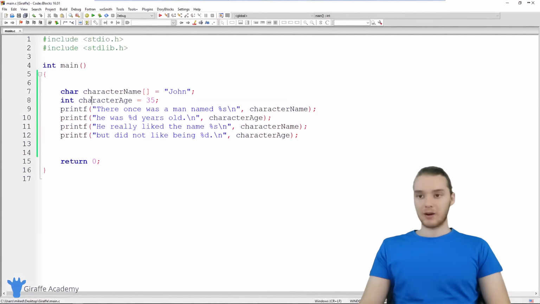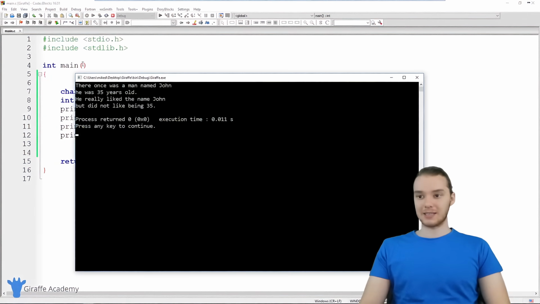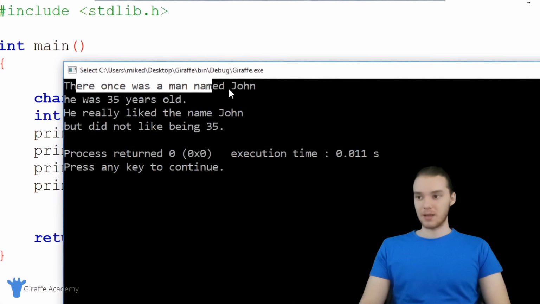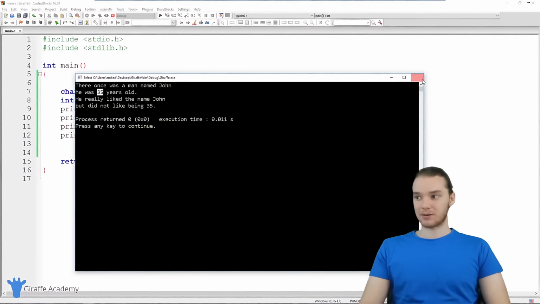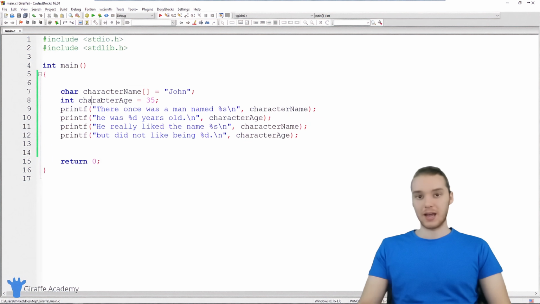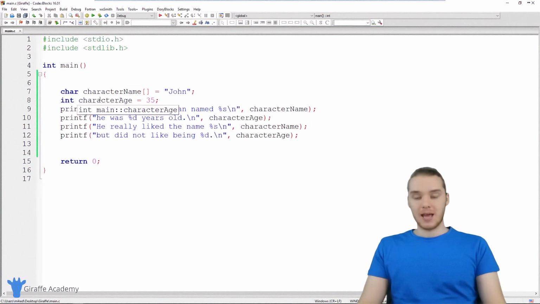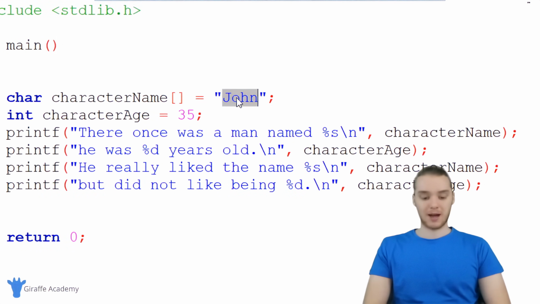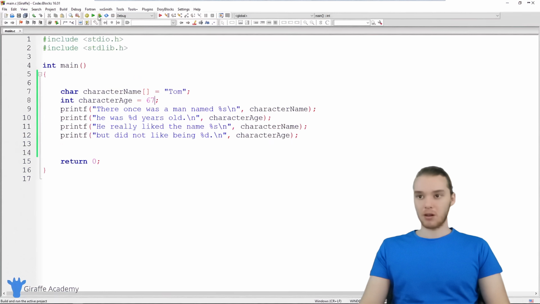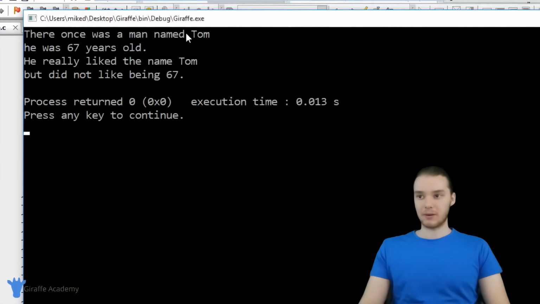So let's go ahead and run our program, and now you'll see it's going to look exactly the same as it did before. It's the same story, the same name, and the same age, except I didn't have to actually type out the character's age and the character's name inside the story. I just referred to the variable. And what's cool about variables is I could come up here, and let's say I wanted to modify the character's age. All I would have to do is modify it in this one spot. So we could change the character's name to like Tom, and we could also change their age to like 67. And now when I run my program, all of that's going to get updated in the story. So now it's using the name Tom and the age of 67.